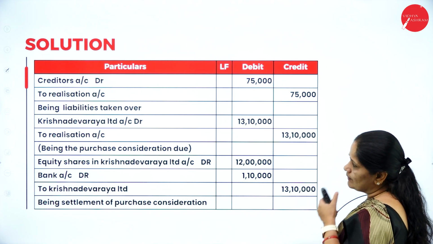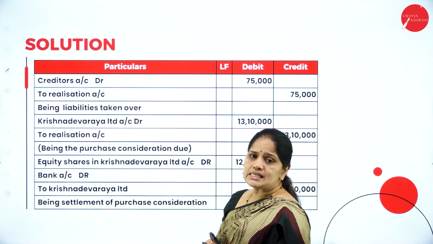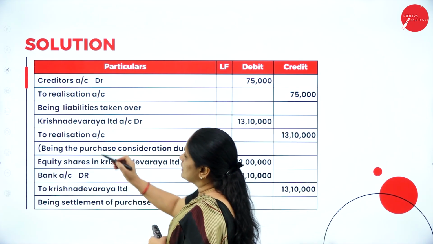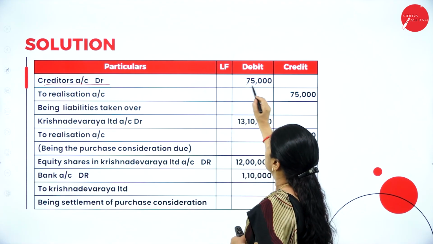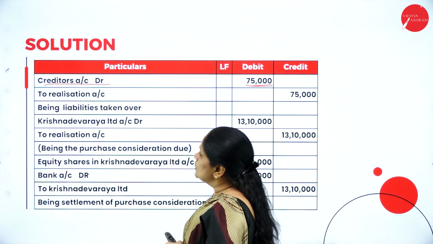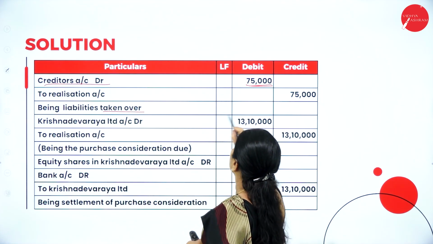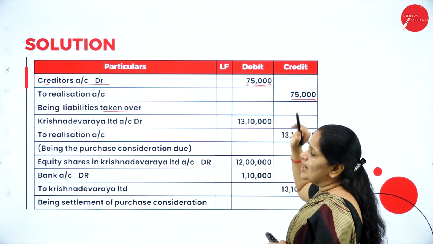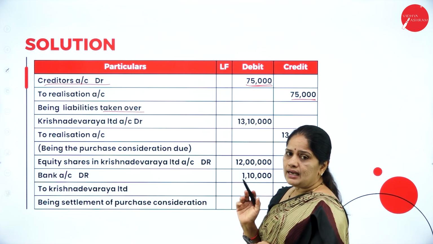Now next one will be the transfer of liabilities. How many liabilities are there here? Only one liability. What is that liability here? Creditors account debit. What is the value of creditors? 75,000 to realization account, being liabilities taken over. So this entry we have passed for taking over the liabilities of Krishna Limited.